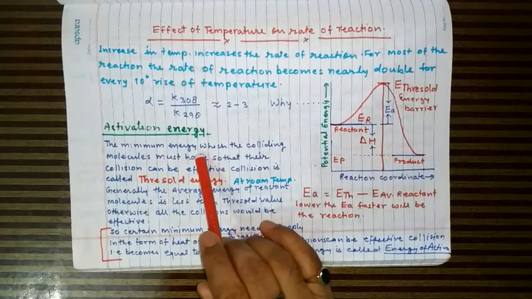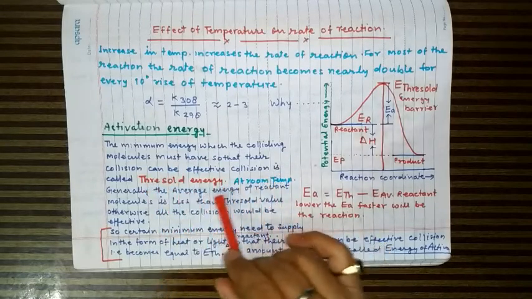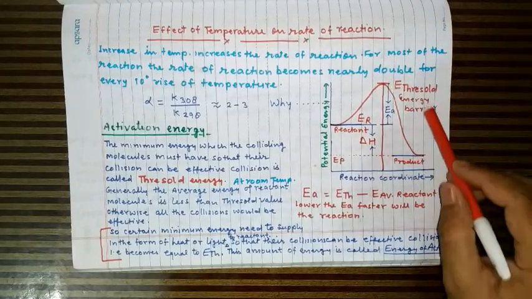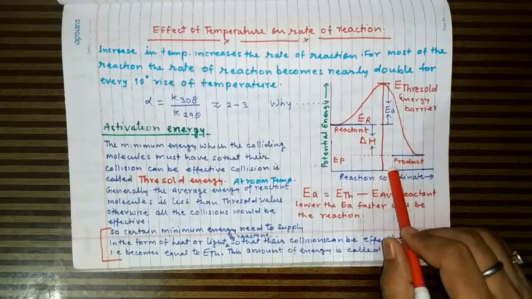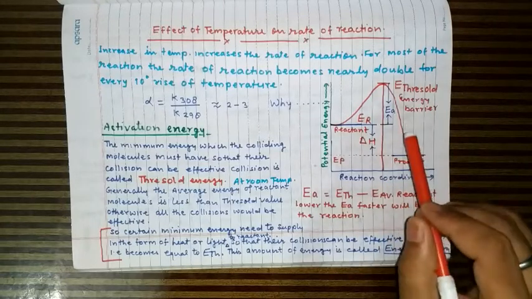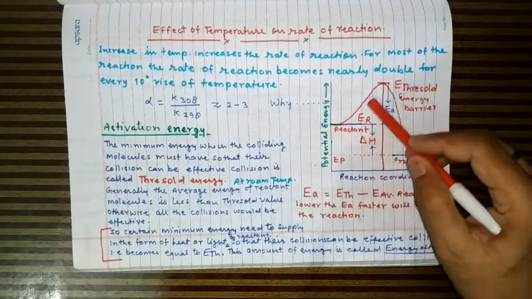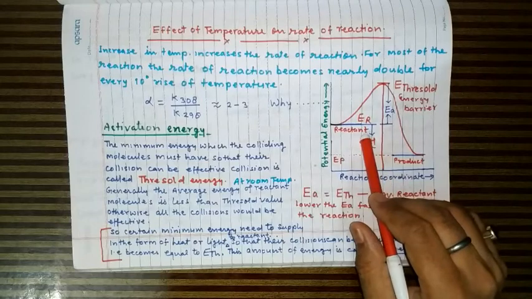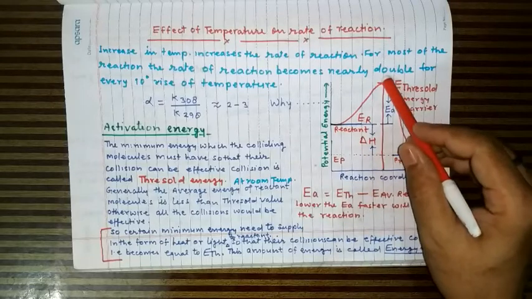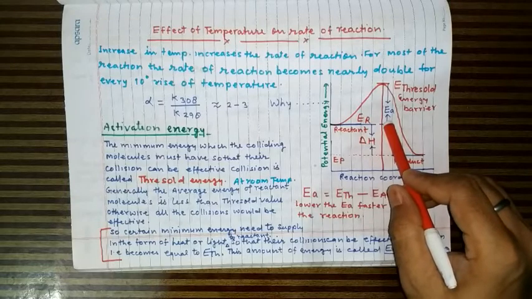So this minimum energy which the colliding molecules must have so that their collisions can be effective collisions is called threshold energy. So this is threshold energy, and this is also called the energy barrier. So in every reaction there will be an energy barrier between the reactant and product, and reactant molecules must cross this energy barrier. Now as we know that the reactant molecules have energy which is much lower than this energy barrier, how can they be made to react, how can their collision be an effective collision?